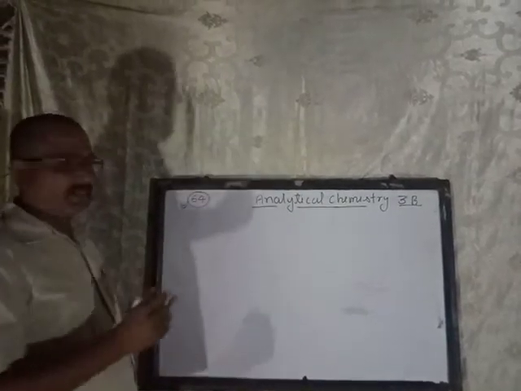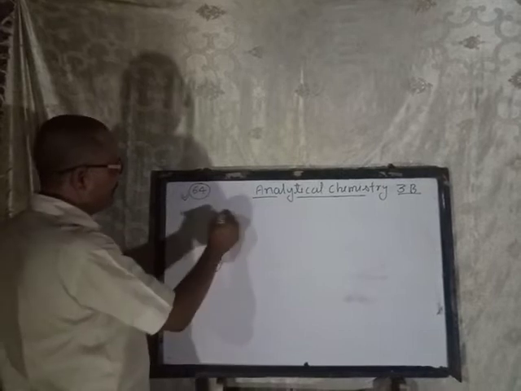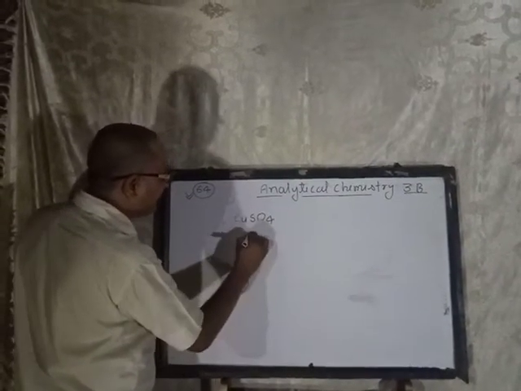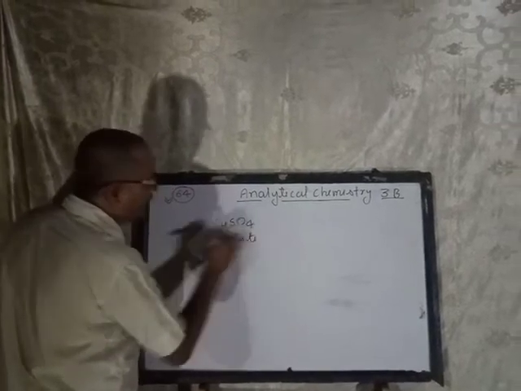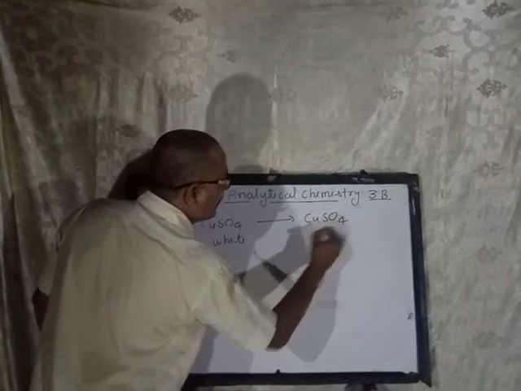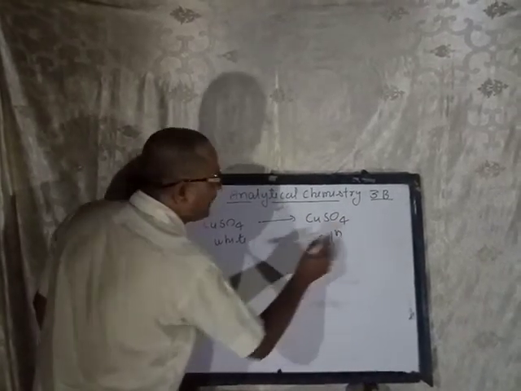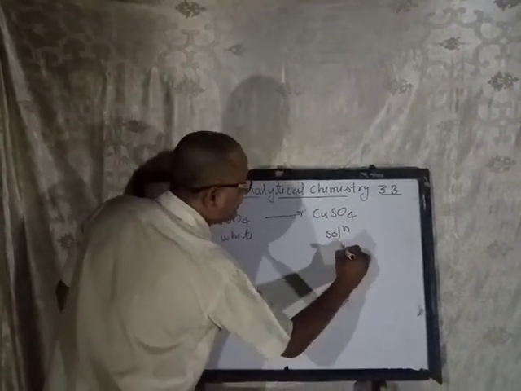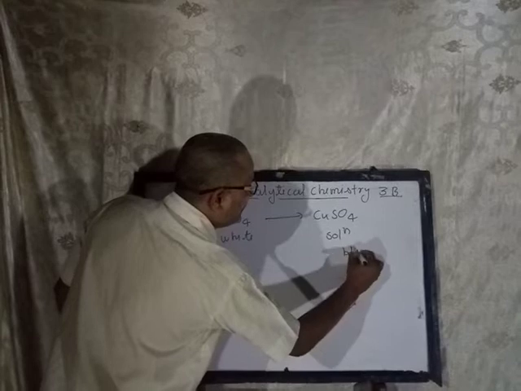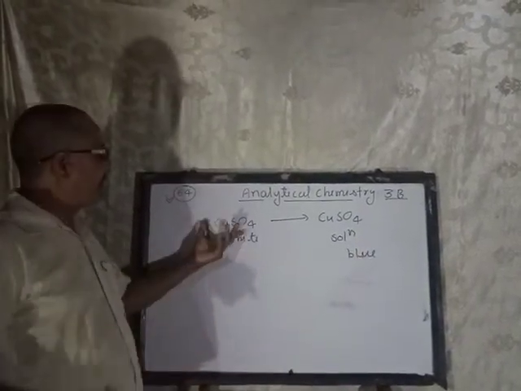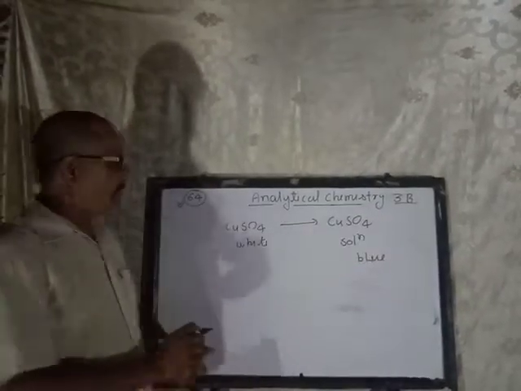One question I asked you that day: why is copper sulfate white in color, but the solution of CuSO4, I am saying solution of copper(II) sulfate, is blue in color? Why does it happen? Copper sulfate is white, but when you add water, the color suddenly changes.